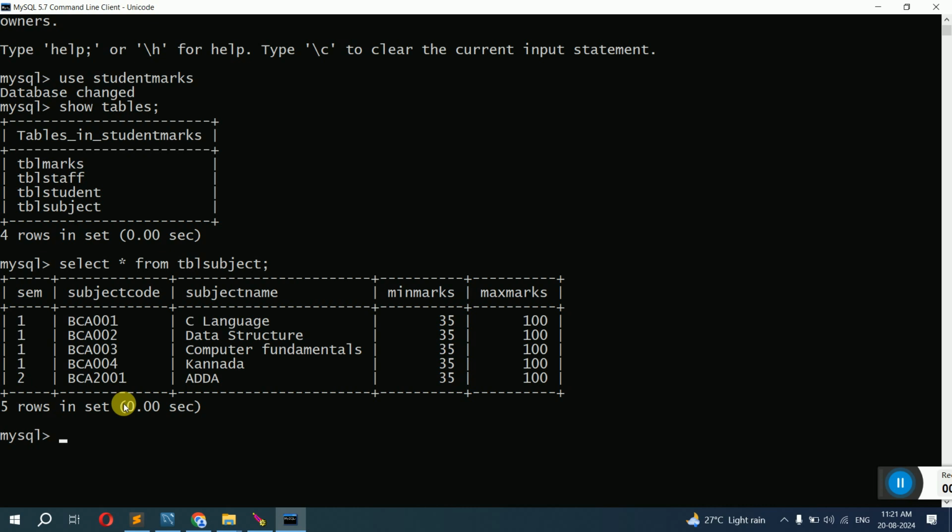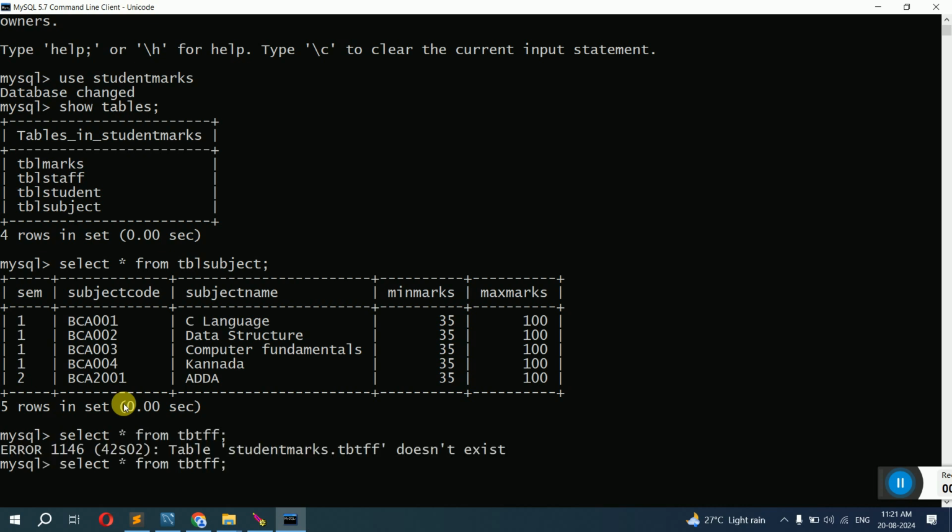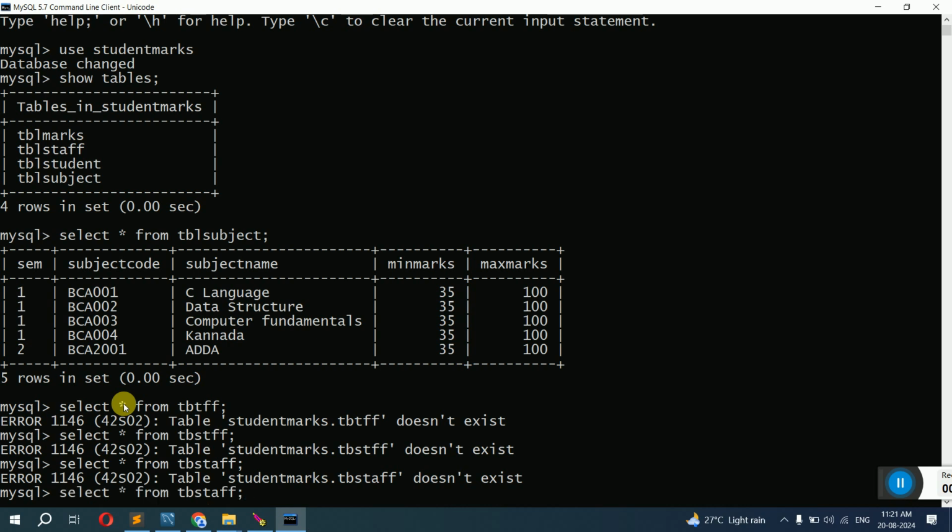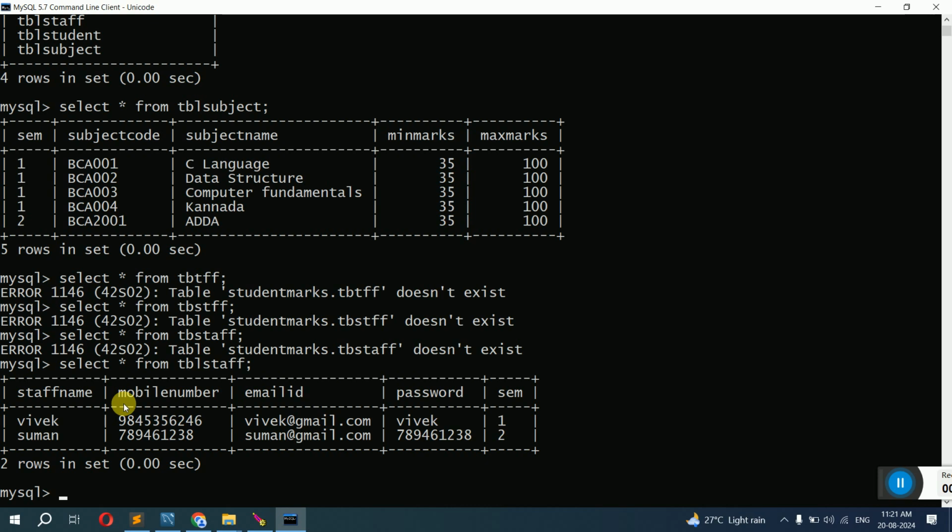If you register one staff and they ask you, show me where that staff data is stored, you have to write very simply: select star from TBL staff. The L is missing here. So Vivek was added earlier, and just now I have added Suman. So you should show them that the data is stored in this particular place.